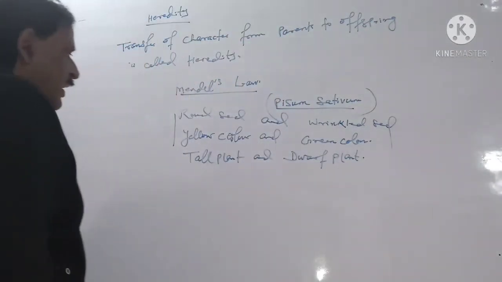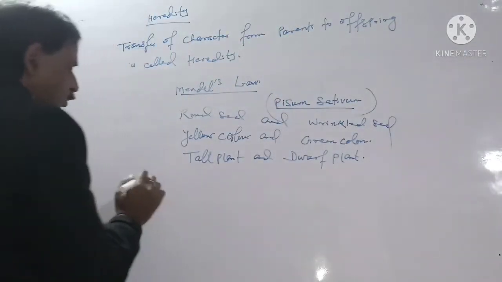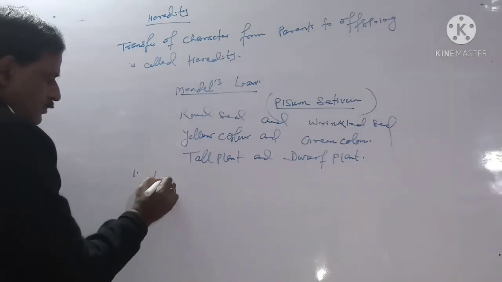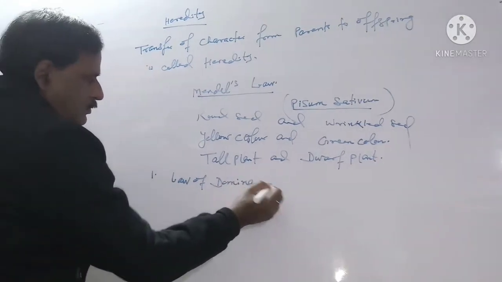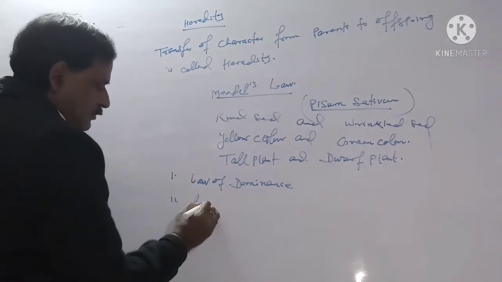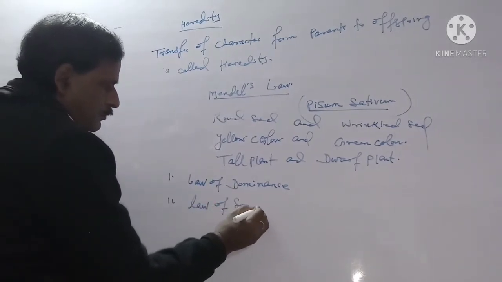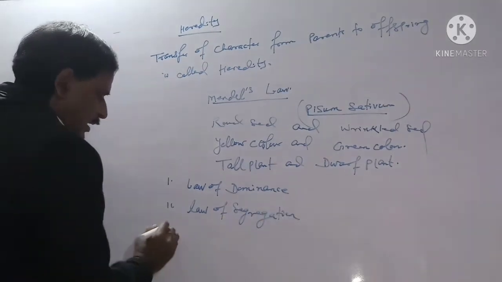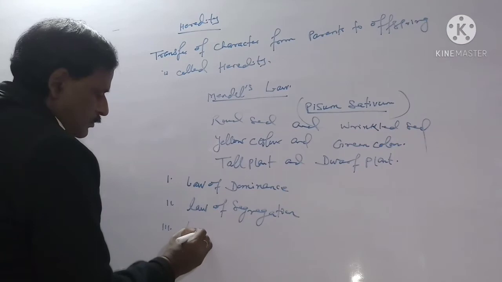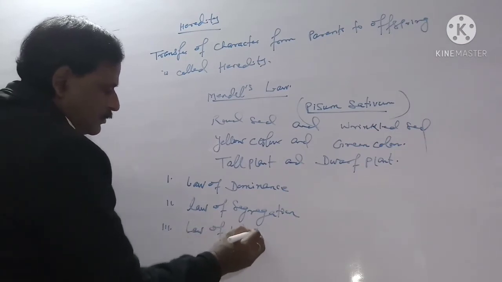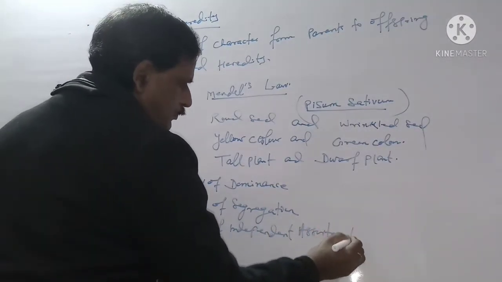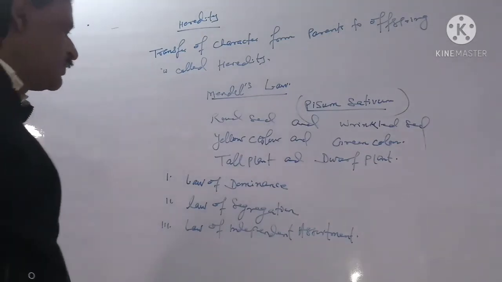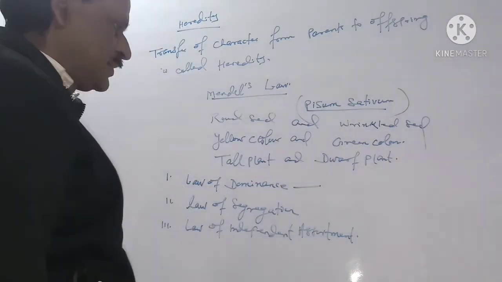So by this experiment he gave three laws. The first is law of dominance, second is law of segregation, and third is law of independent assortment. So first we have to discuss law of dominance. Dominance means dominant character.